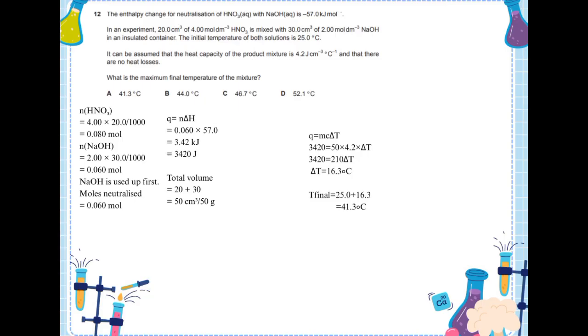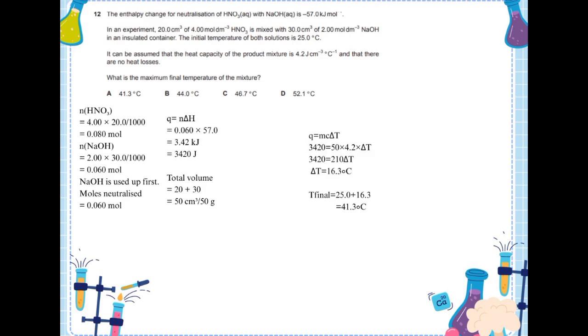So first I calculate the moles of nitric acid. 4 multiplied by 20 divided by 1000 gives 0.08 moles. Next I calculate the moles of sodium hydroxide. 2 multiplied by 30 divided by 1000 gives 0.06 moles. Since sodium hydroxide has fewer moles, it will be used up first.